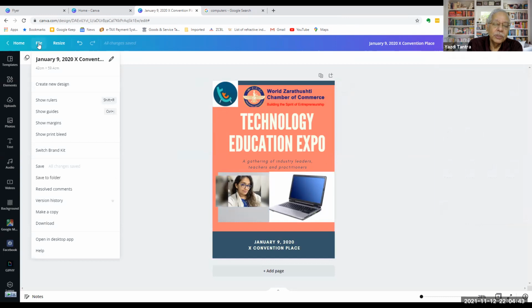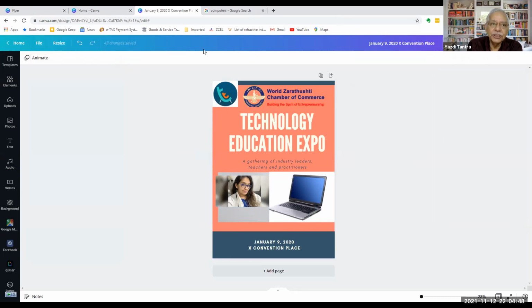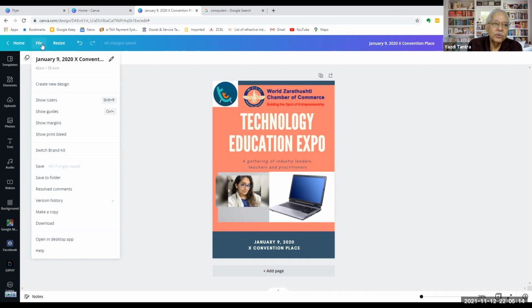Then if you go on the top here, you will see the top options keep on changing. Okay, so depending on where you are, it will give you lots of options. One is you can copy this page. So then if you want to use the same design for something else, you can just copy it. You can add a page to this. So if it is a 2-page brochure or a poster, you can make 2 pages out of this. You can, when you go to file,